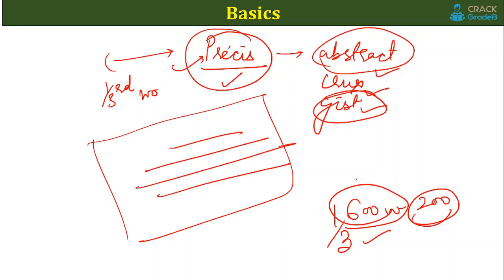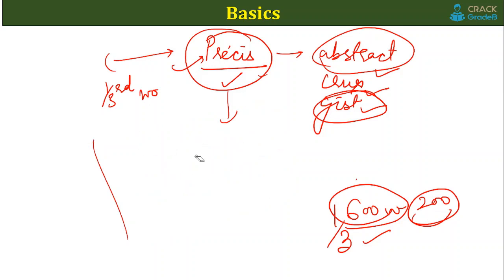So in order to test your abilities, whether you can comprehend the passage which is given to you, and whether you can get the gist or the abstract of that in a shorter word limit, this is why NABARD or RBI is asking Precis, in order to evaluate your understanding capabilities. This is the reason why Precis is included in your actual examination.